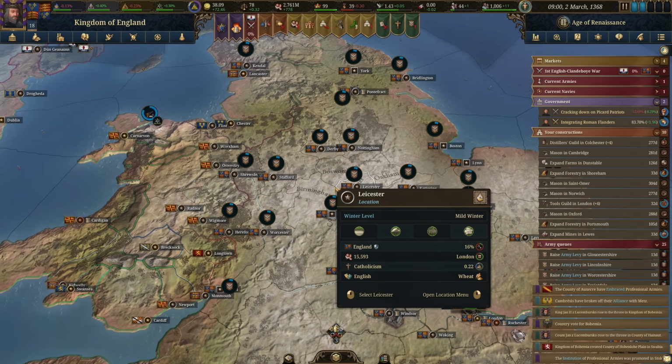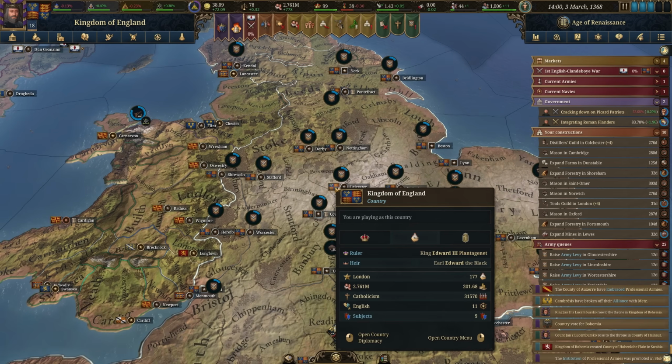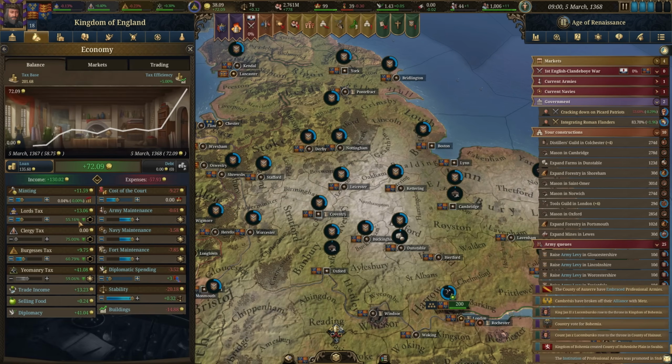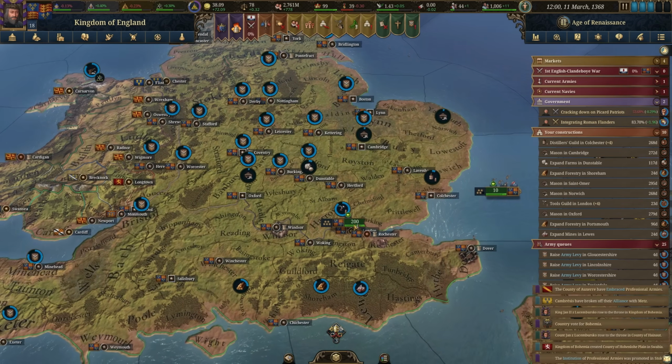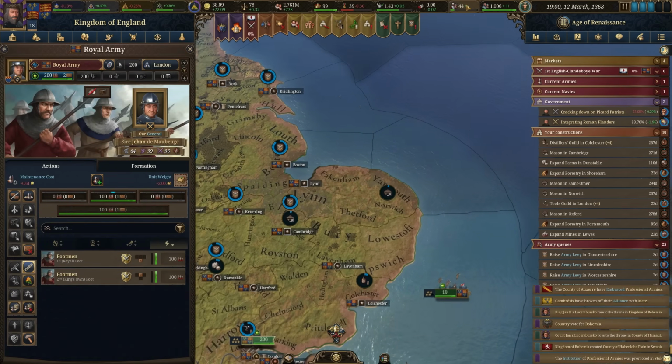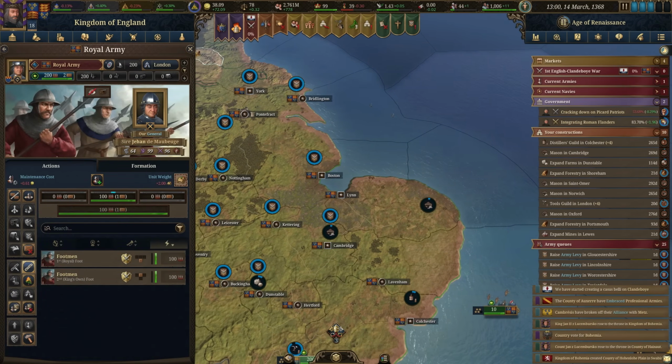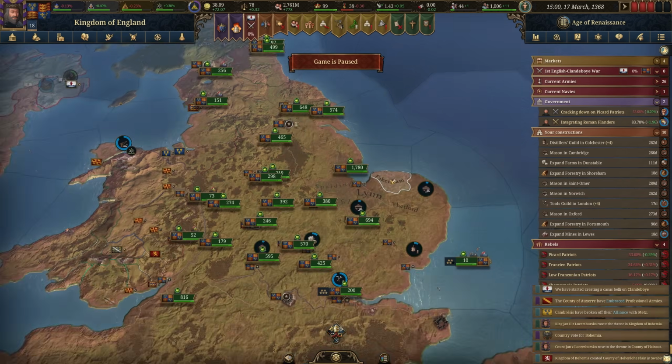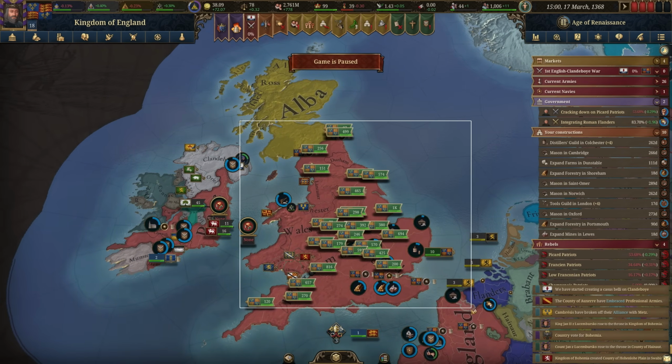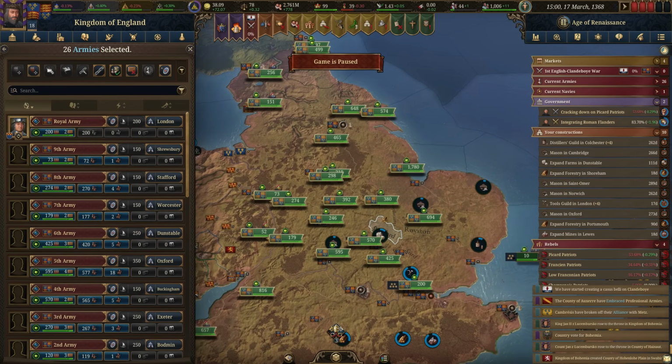We don't need to go this slow, though, so we can speed that up a little bit. And look at our economy. You see that we're not even doing full taxes here. And we're making pretty good money overall. Now, we're not going to use our main army because manpower is an issue. We're trying to raise that up as much as we can. We don't earn much. Until we get armories, manpower is going to continue to be an issue.